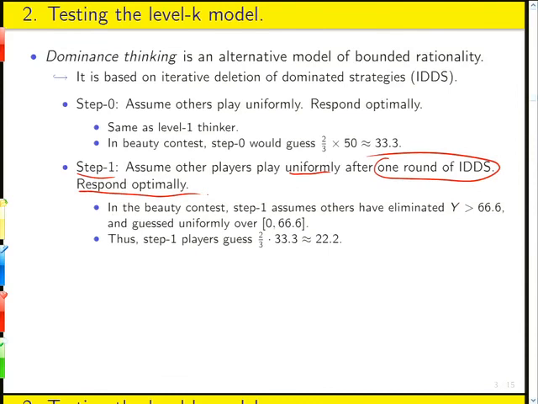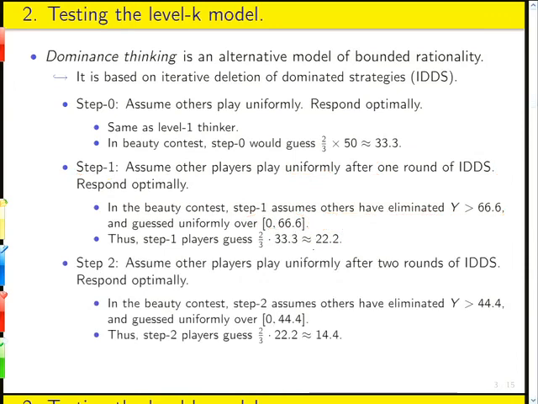But basically what that would do in the beauty contest, step 1 assumes that others have eliminated everything above 66 2/3 and then chosen randomly over the remaining interval from 0 to 66 2/3. So a step 1 thinker will think that the average of other players is 33 1/3, and will multiply that by 2/3, and they'll guess 22 points. It's actually 22 2/9. Exactly the same as a level 2 player, right? And it goes on from there, right? So at step 2, we'll guess 14.4, which is also exactly the same as a level 3 player.